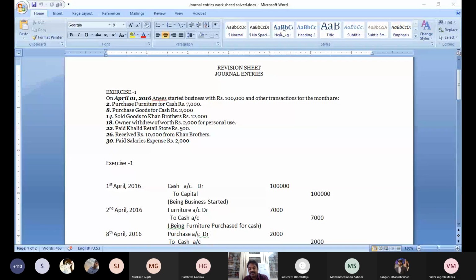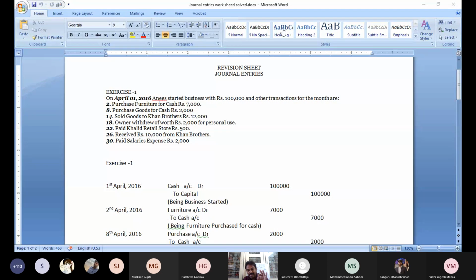In this case, sold goods to Khan Brothers, there is no cash, so Khan is a very, very important person. That name is taken into consideration. If it is sold goods to Khan Brothers for cash, then there is no need for the name. Just leave the name. Important is we sold, cash coming. Understood?